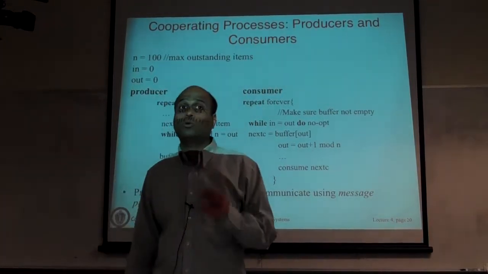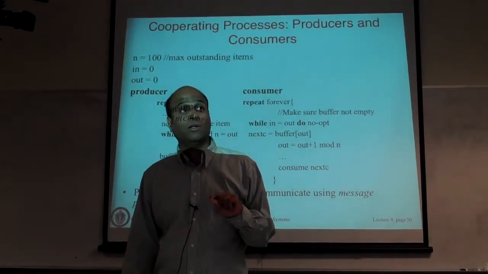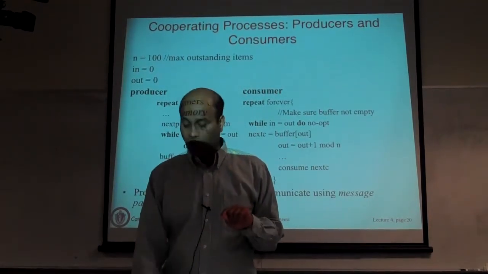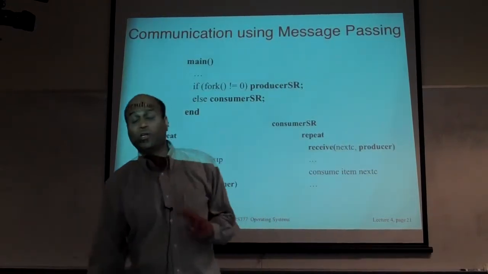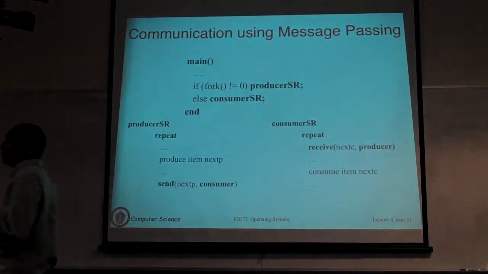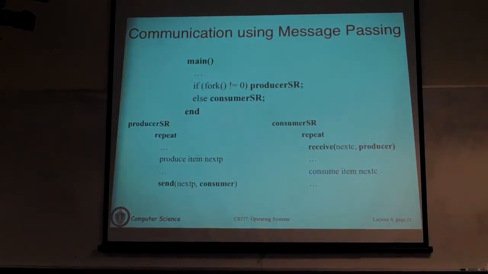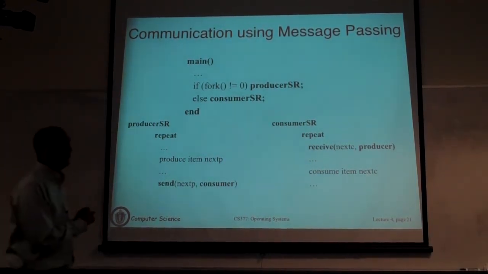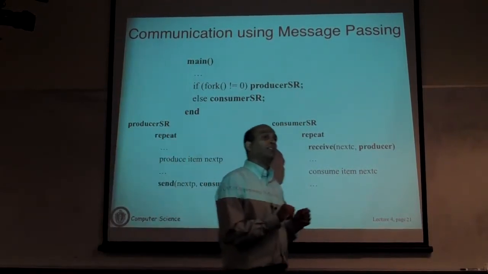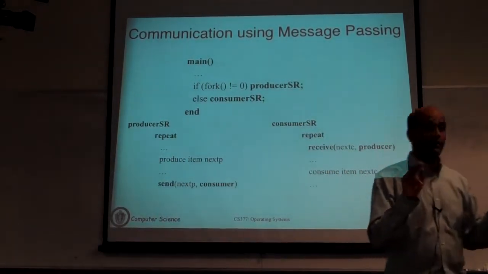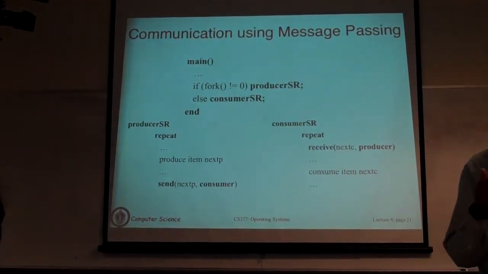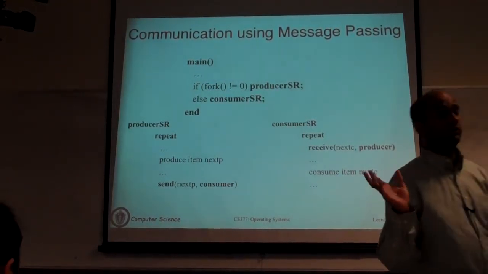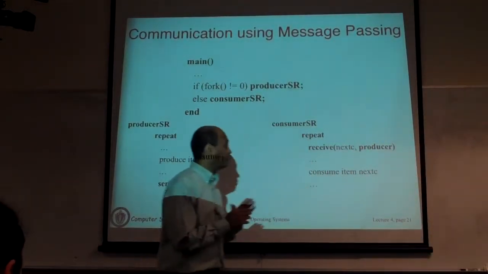So I'm going to show how you do this at a process level today. When we come back to threads, we'll also see how you do this with locks and things like that. There are two ways to do this at the process level, using what's called message passing or something called shared memory. In message passing, there is an abstraction where you can send a message from one process to another. So it's like sending a mail or whatever, some message. So the same abstraction, the OS will allow you.